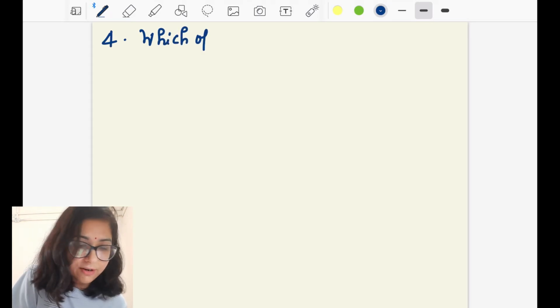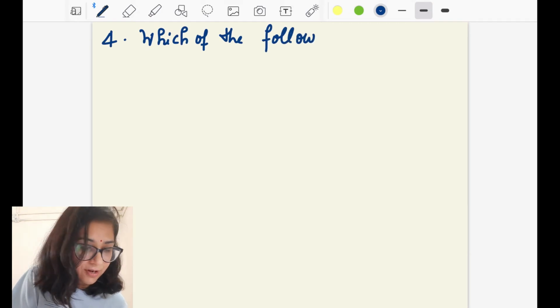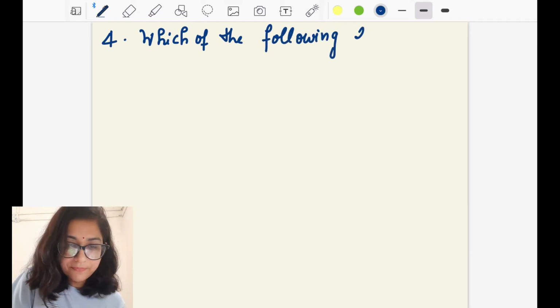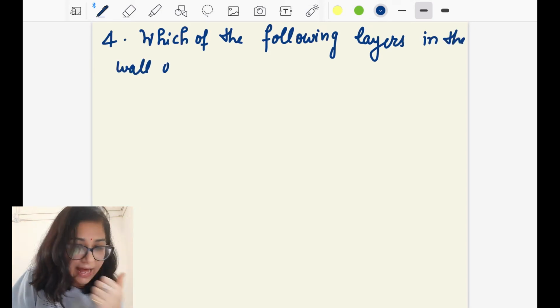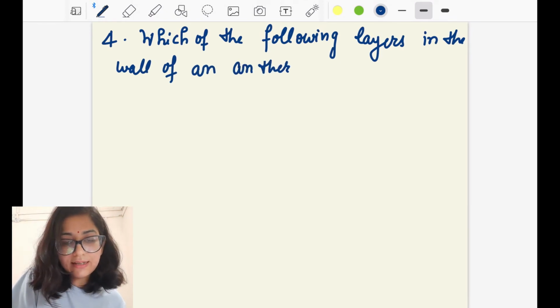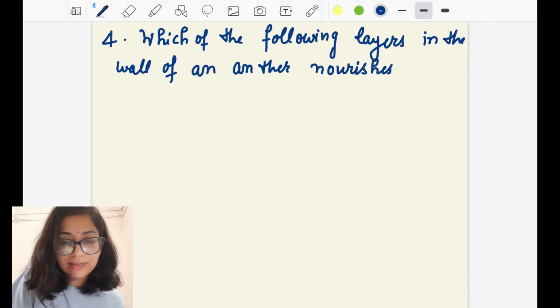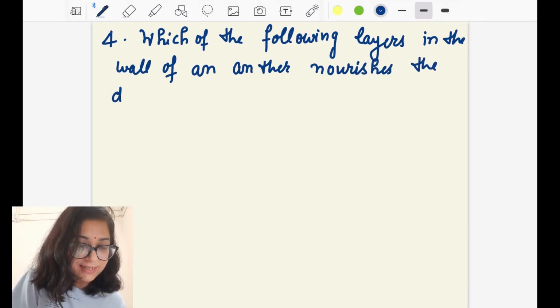Which of the following layers in the wall of an anther nourishes the developing pollen grain? And I'm not going to give options for this, right?